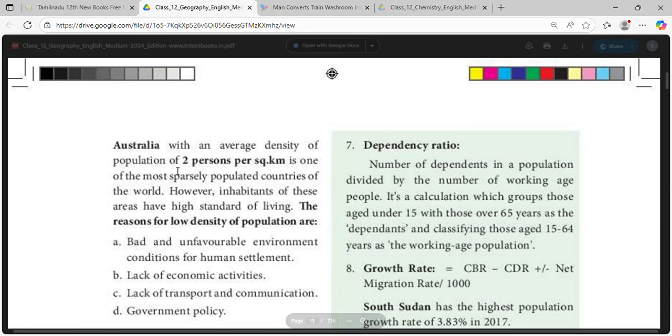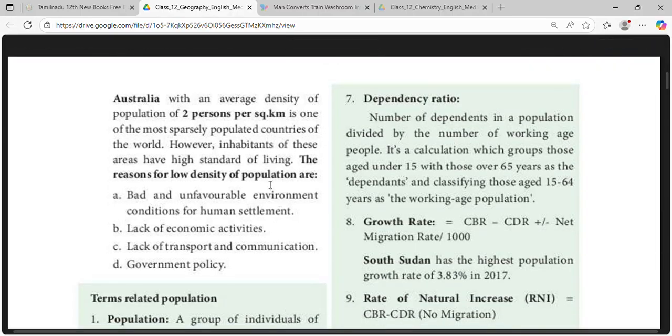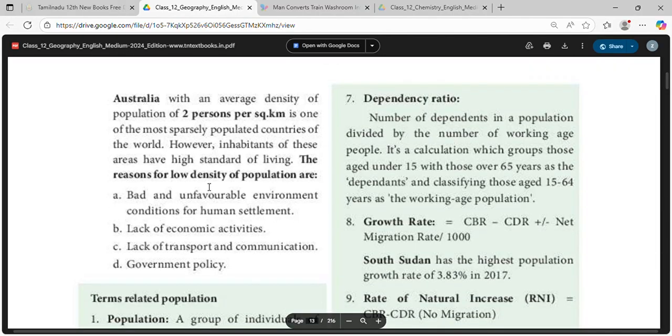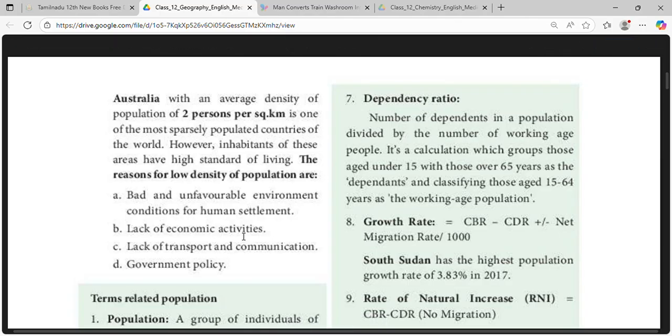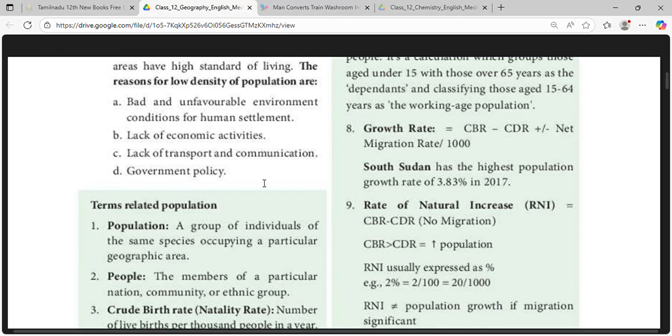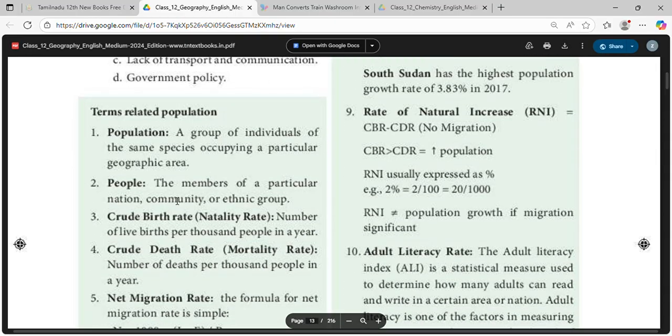Australia, with an average density of population of 2 persons per square kilometer, is one of the most sparsely populated countries of the world. However, inhabitants of these areas have a high standard of living. The reasons for low density of population are bad and unfavorable environment, lack of economic activities, lack of transport and communication, and government policy.